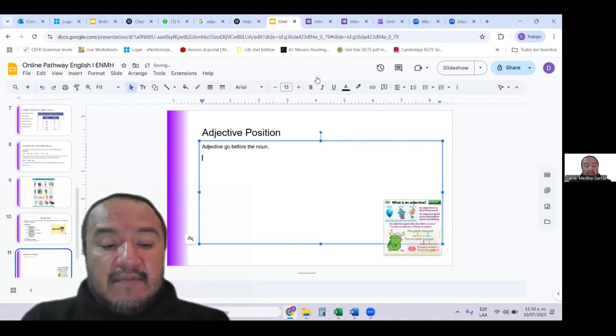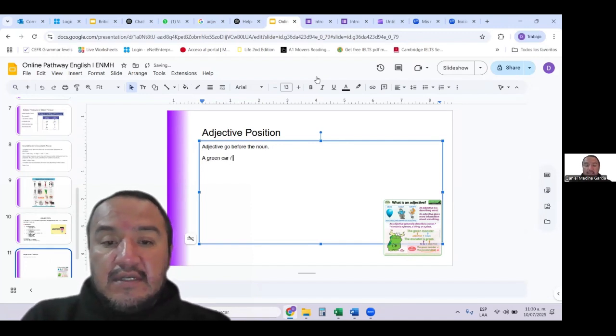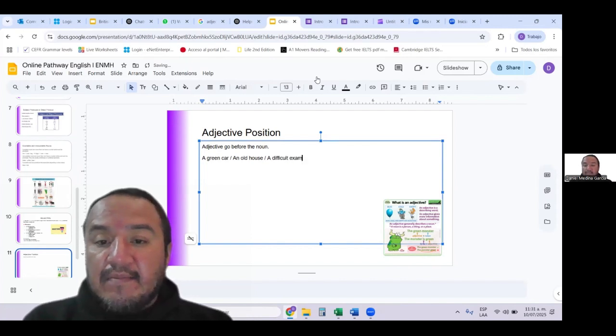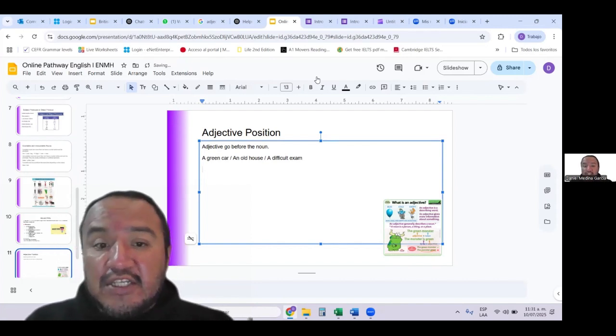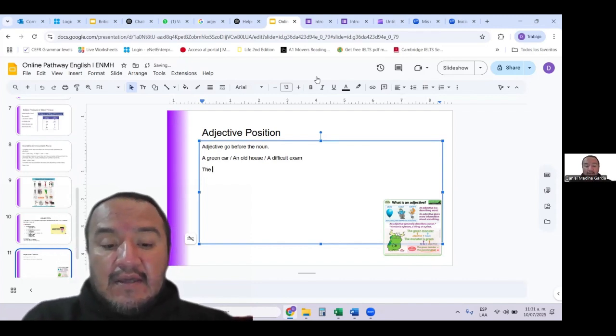And that's why you say a green car, an old house, a difficult exam. However, if we have the verb to be, the position is going to change. And I say, the car is green.